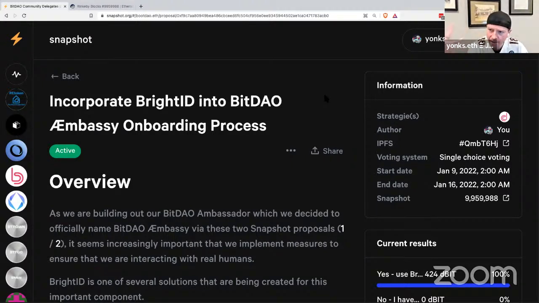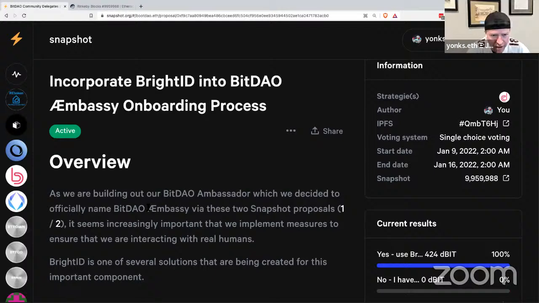I don't know what that's going to look like in the future. We're just building out this ambassador program here at BitDAO and the community. And this is something that I linked here too. The community did it via these 2 snapshot proposals. It was a 2 snapshot proposal process where we decided on the Æmbassy brand.